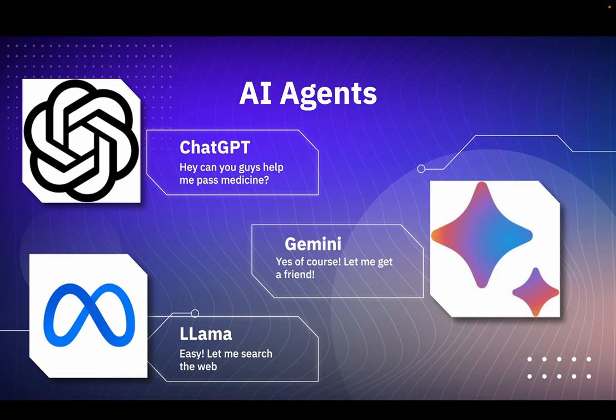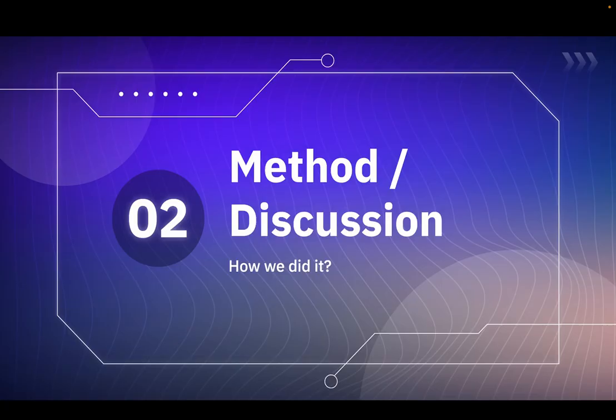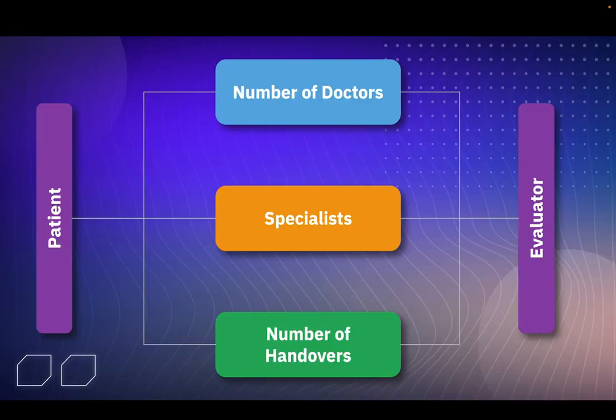And one such complex task is diagnosing a patient, obviously very complex. So the 3 experiments that we decided to run were, first, changing the number of doctors that interact with the patient. Secondly, whether they're specialists, or how many specialists there are and how they interact. And the third was the number of handovers.